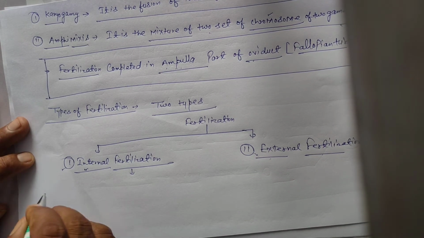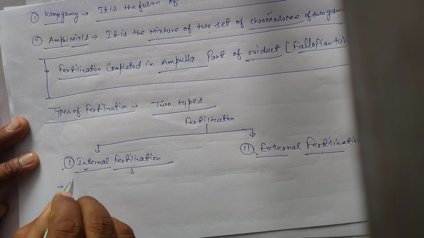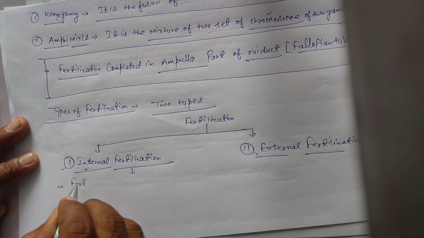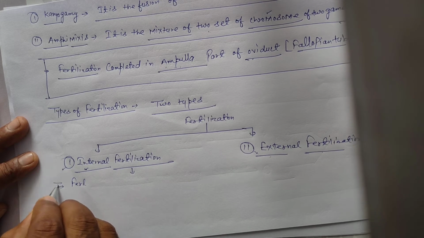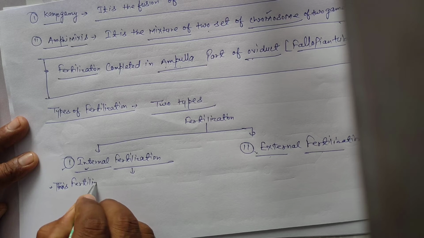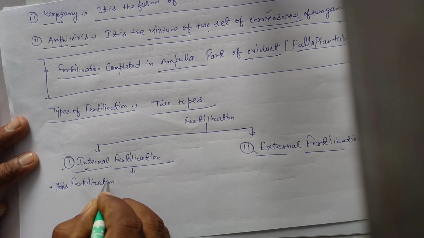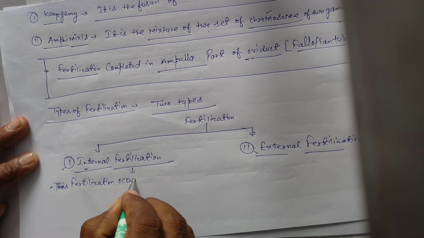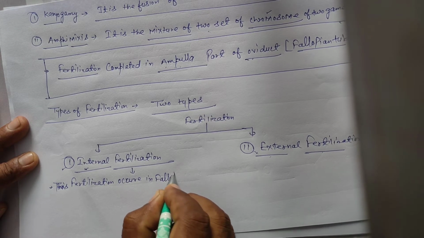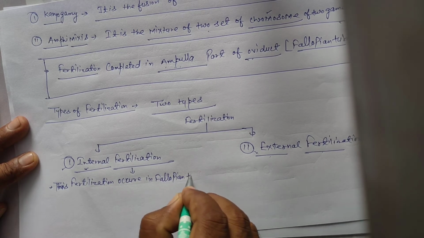So the definition of internal fertilization: this fertilization occurs in the fallopian tube first.